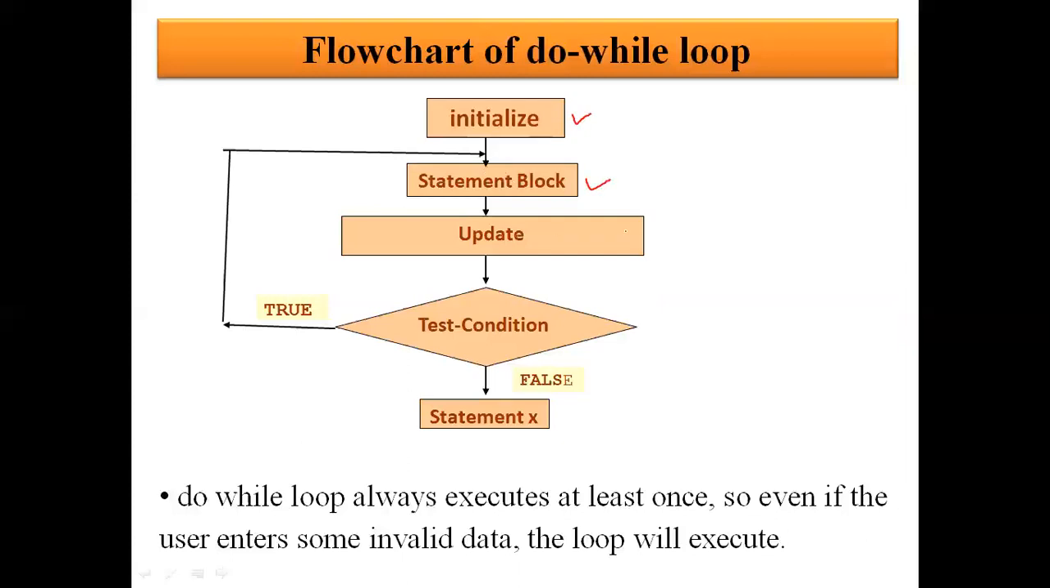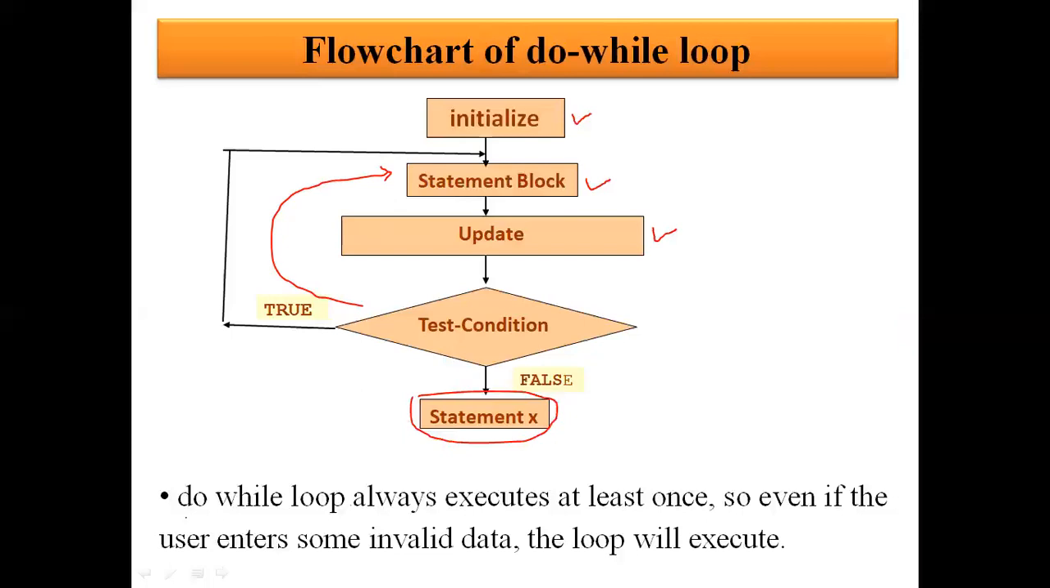Then after this block, there would be updation. After updation, there is a test condition. So you can see the test condition is at the exit point, at the last. If this test condition is true, then control will go back again to the statement block, and then again updation and so on. So until this condition is false, the statement block execution and updation will take place. If this test condition is false, then we'll come out of this loop and proceed further to the statement X, right?